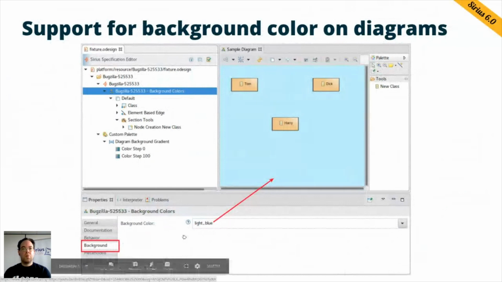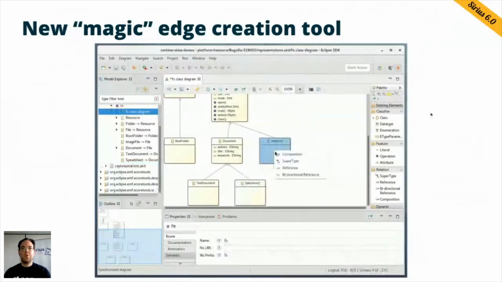We also added a new tool we call the Magic Edge Creation tool. It's available for free on all Serious diagrams. It's here on the top right of the palette. And users can select this single tool to create any kind of edge available on a diagram.